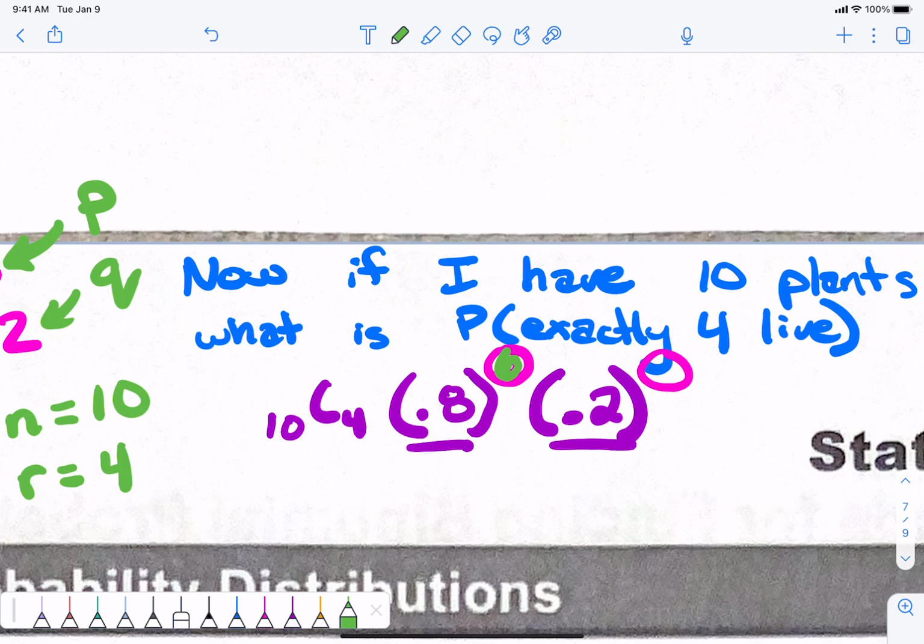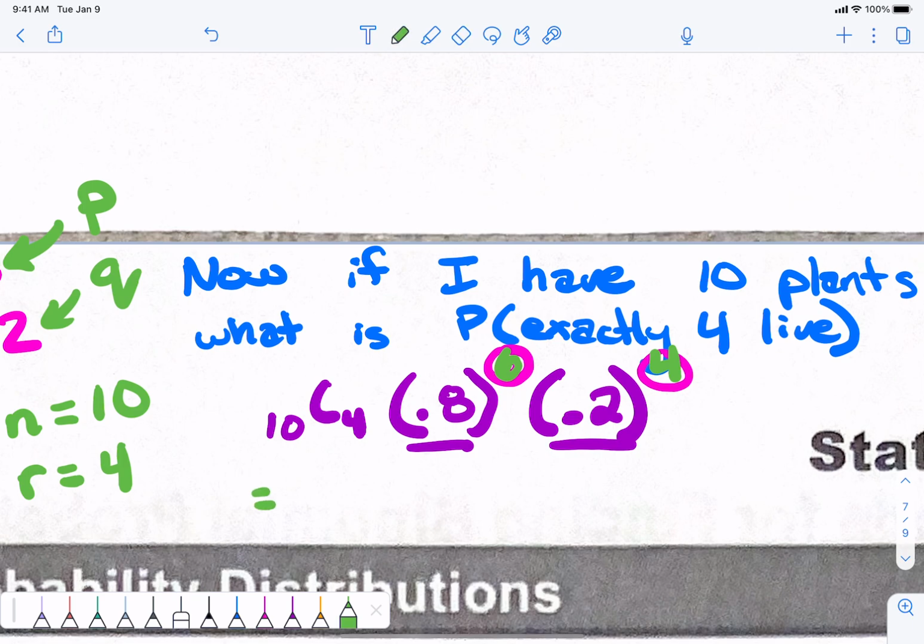How many in my scenario did I want to live? 4, and 4 goes with the live rate. Does that make sense? So I look at my kill rate, and I look at my live rate, and I put the exponents according to what I want to have happen in my scenario. And this is going to give me the probability. Yes? Good?